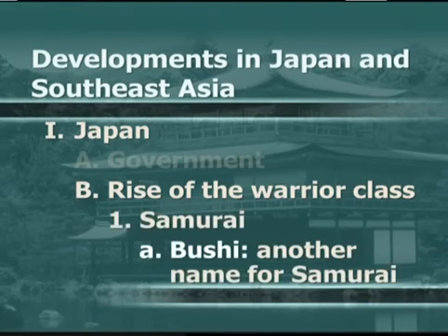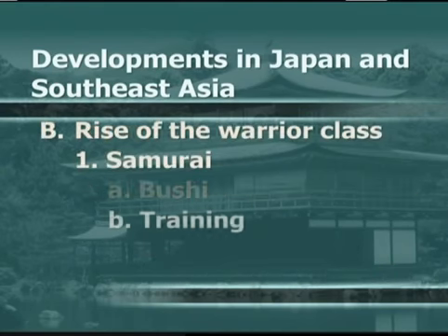So let's talk about the samurai, or bushi, which is another name for samurai. Almost from birth, the samurai were trained in all methods of fighting and scholastics. They learned to fight both on foot and on horseback. They had to become proficient in archery, polearms, jujitsu, and the sword. They were trained in history in order to appreciate the culture that they were fighting to protect and understand how previous wars were won or lost.